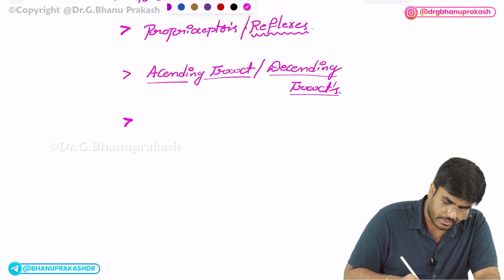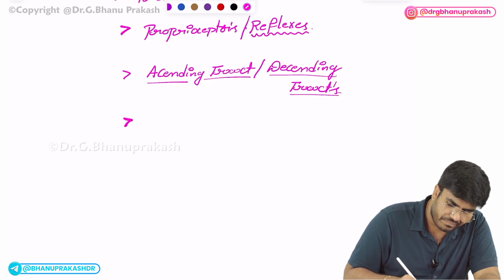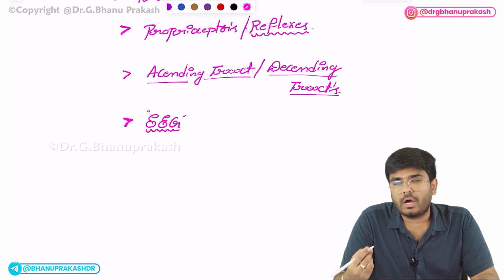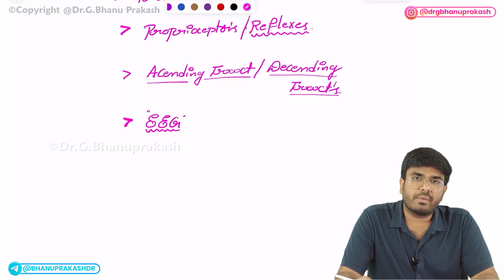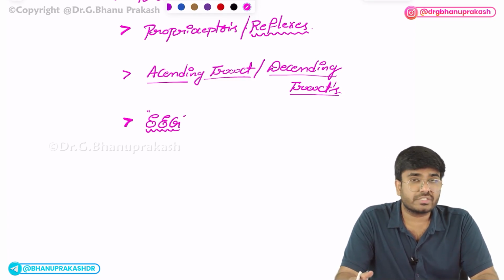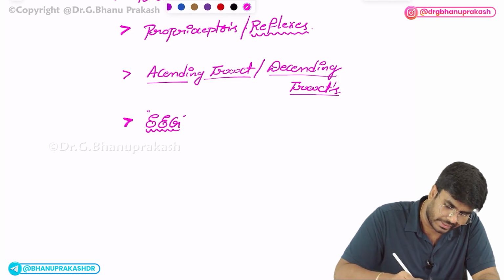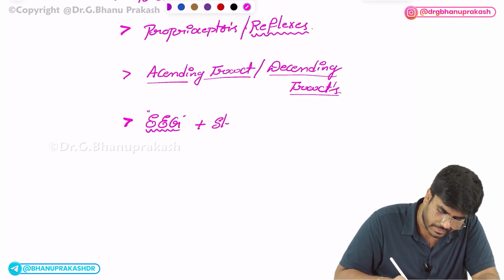Say, you should know about EEG, electroencephalography. All important points about the EEG waves: alpha, beta, gamma, delta, theta waves, in which conditions they are going to be seen. EEG integrated with sleep.